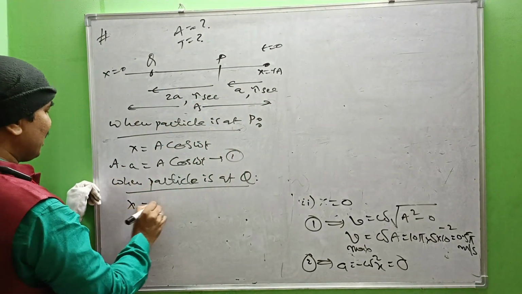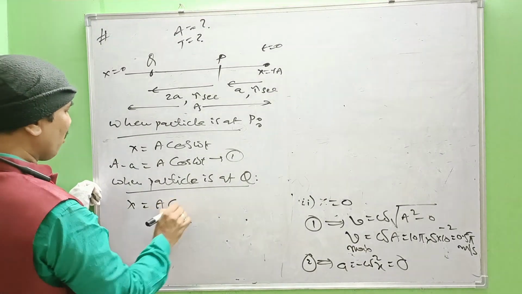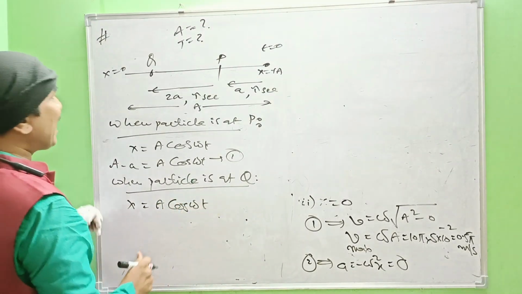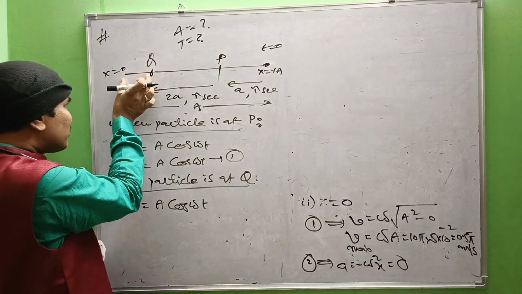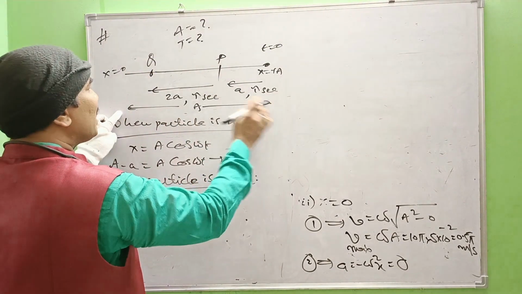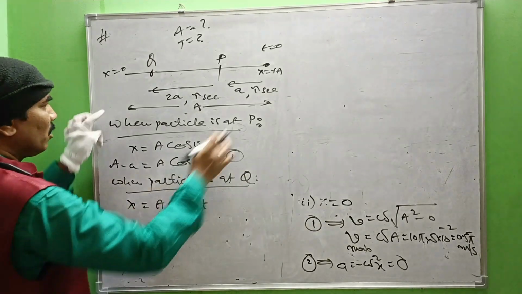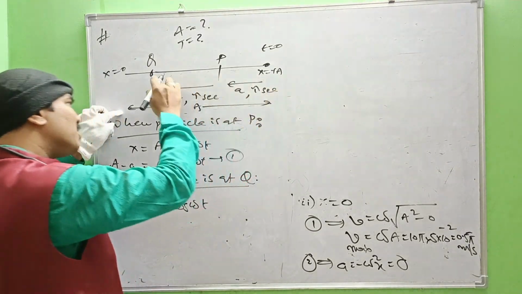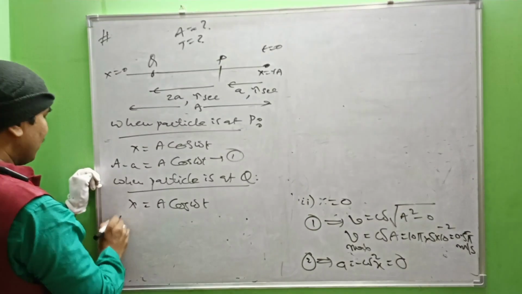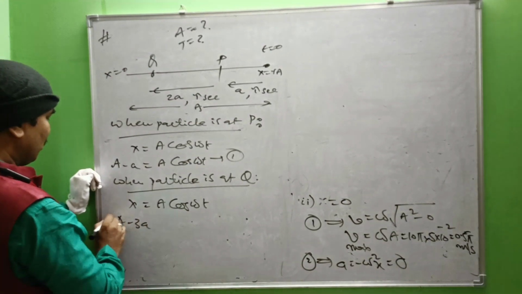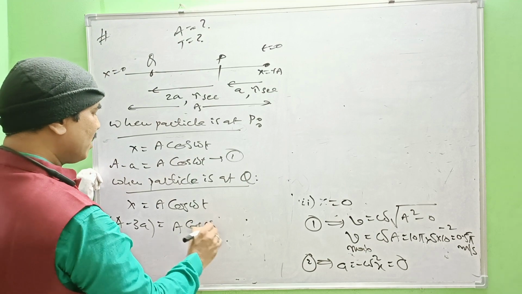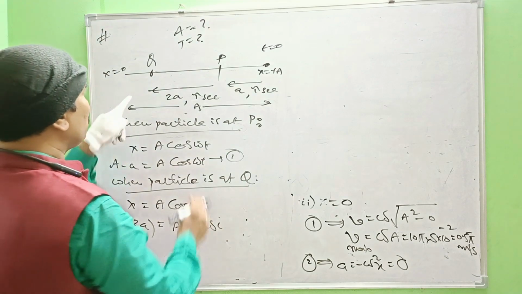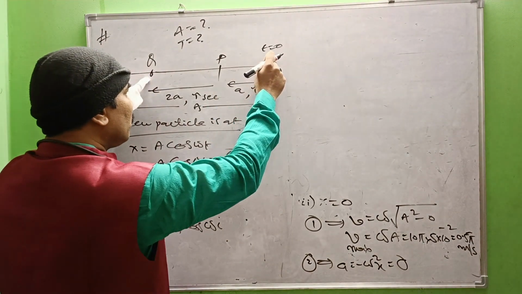So the same can be written as x equal to a cos omega t. x means what? When the particle reaches Q, this is x. How to get this x? That is a minus of a plus 2a, so total amplitude minus total distance covered, that is a minus 3a equal to a cos omega into, what is the time taken to reach Q from A?